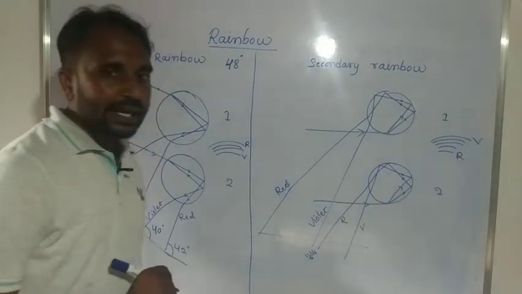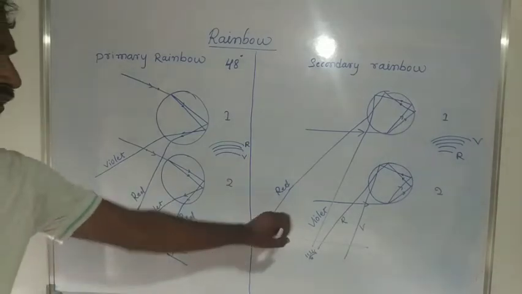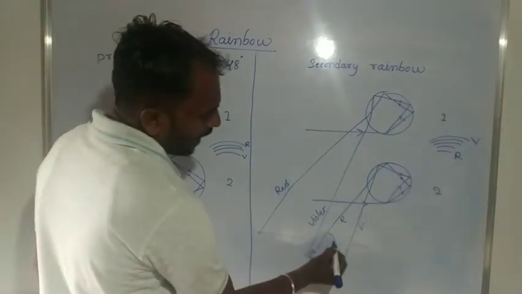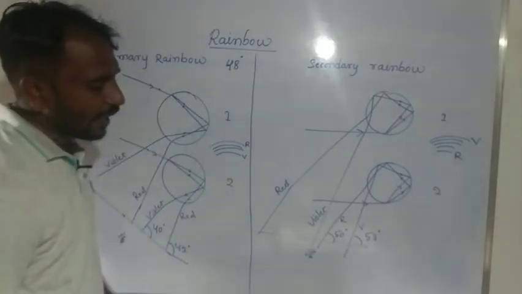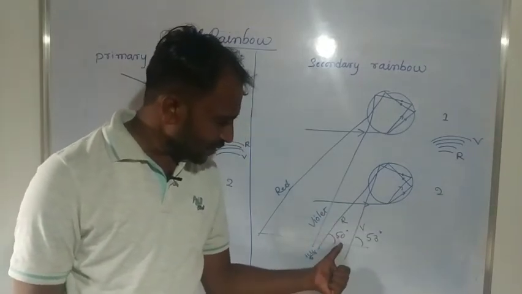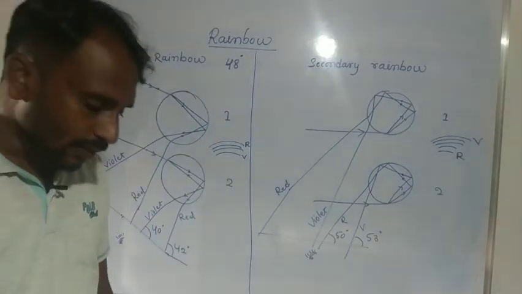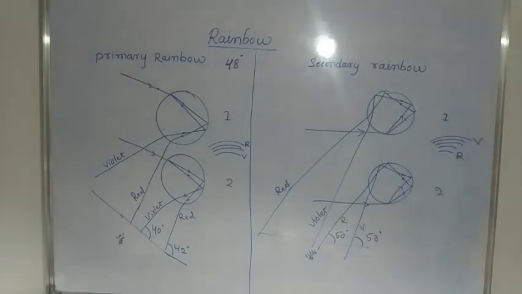Here, the angle of emergent. The red color bends minimum and the violet color bends maximum. For this reason, this angle we consider 50 degrees and this one is 53 degrees. The angle of emergent from a water drop for red color is 50 degrees and for violet color is 53 degrees.